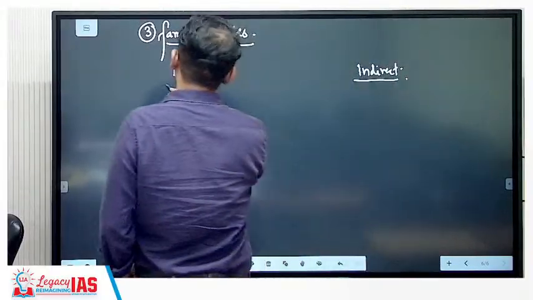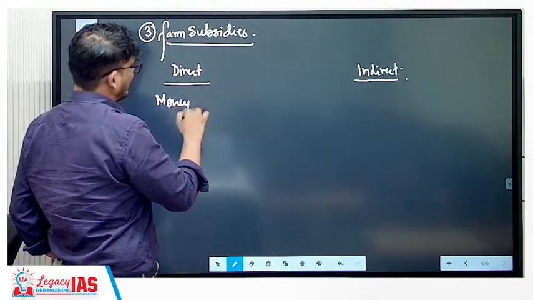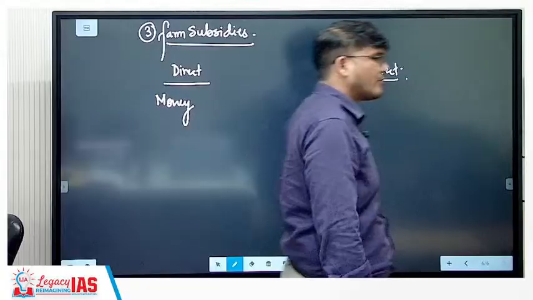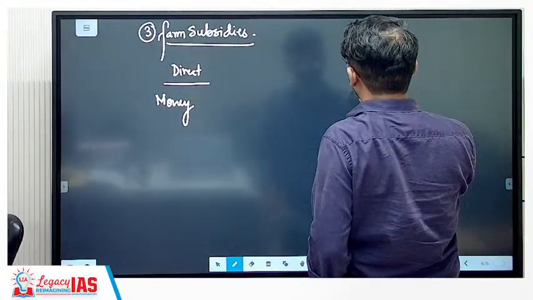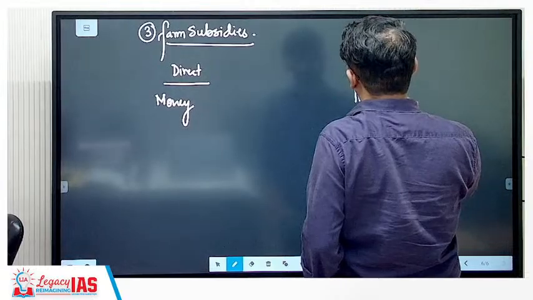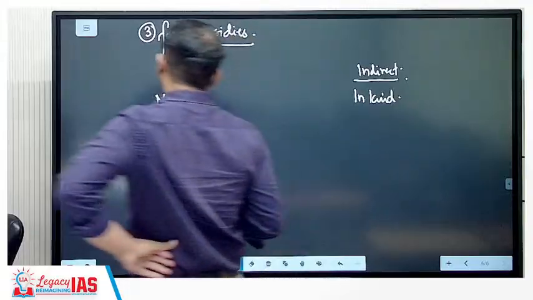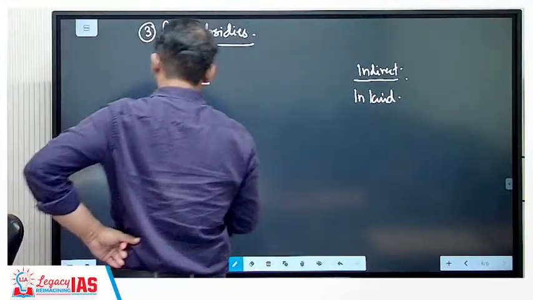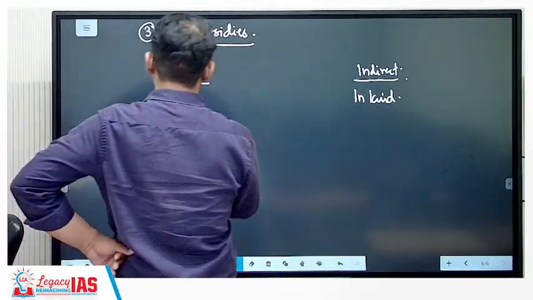Direct ones are those wherein the money is directly given in your hand or transferred to your account. The indirect one is the subsidy that is in kind. Money is not given to you, but the benefit is transferred to you in kind. Now, direct benefit transfer or direct subsidy includes, for example, the Raitu Bandhu scheme.